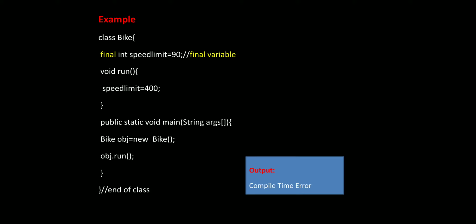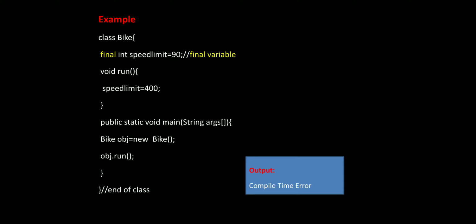Closing of main, closing of class. Here, once we write this program, it gives an error, because first we declare the variable with a value of 90, and again in the void method we also declare the speed limit as 400.